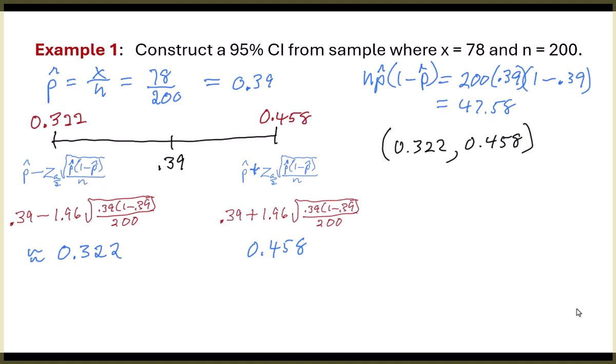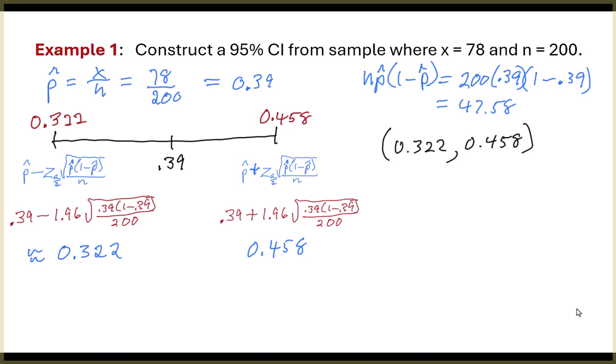But look at what we're saying. We're 95% confident that our way of doing this captured the population parameter, meaning we think the true population parameter is somewhere between those two values. We're 95% confident. That's a difference of what, almost 14%. That's a fairly wide net. And we're going to talk next week about how do you make the net shorter and still be confident.